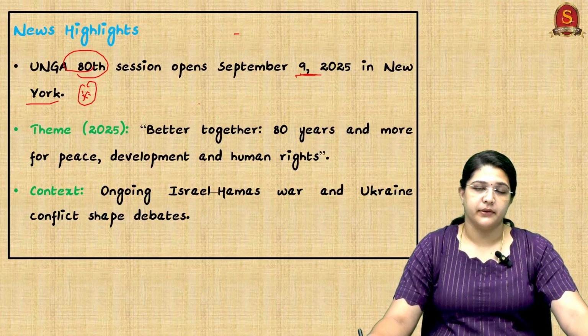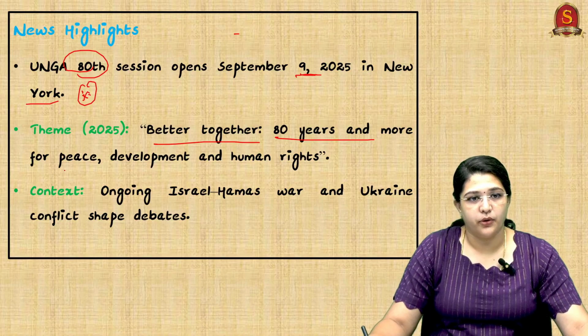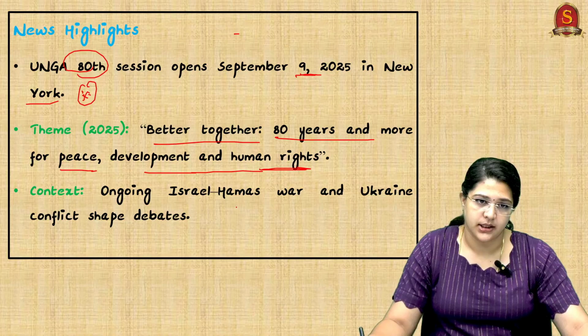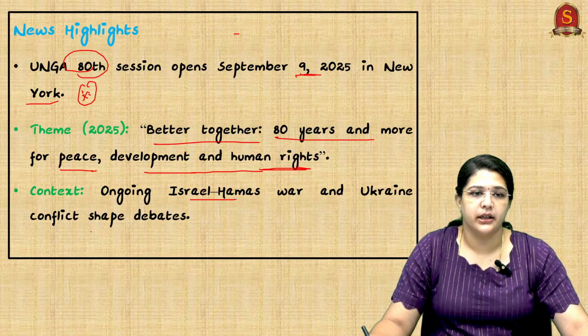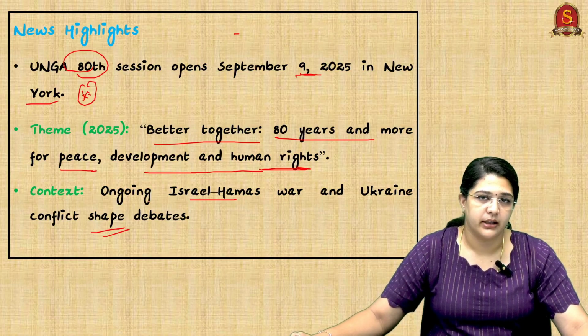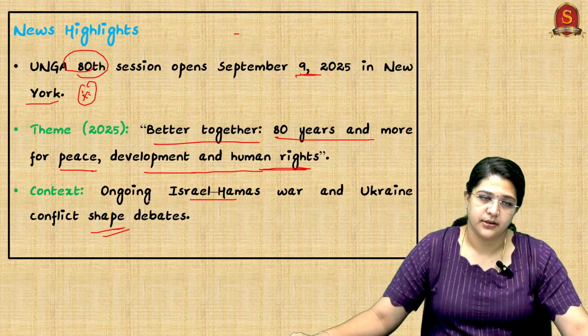Very importantly, where it is taking place, it's in New York, the 80th session on September 9 of 2025. So what is the theme? Better Together, 80 years and more for peace, development and human rights. We know there are so many issues to discuss like the Israel-Hamas war, the Ukraine-Russia war, and it is definitely going to influence the direction of geopolitical status.